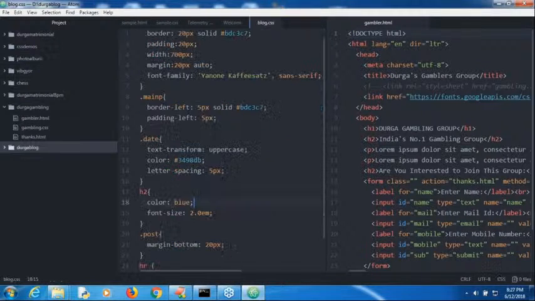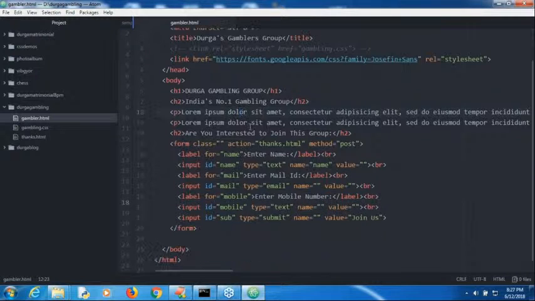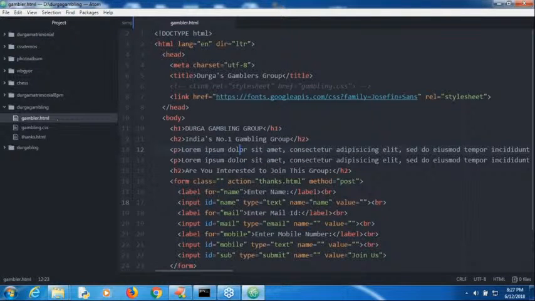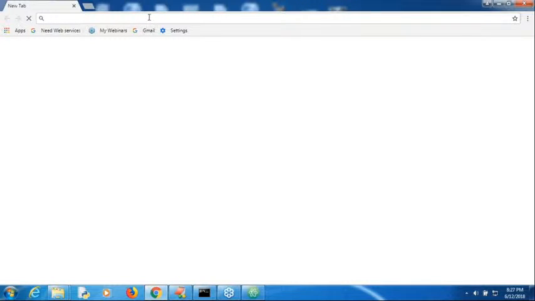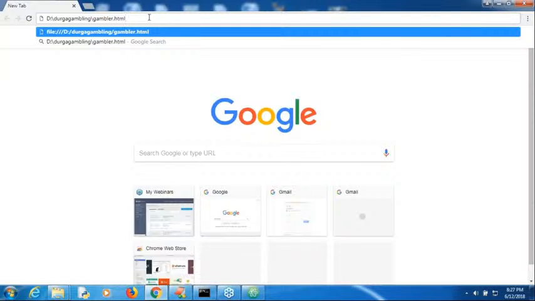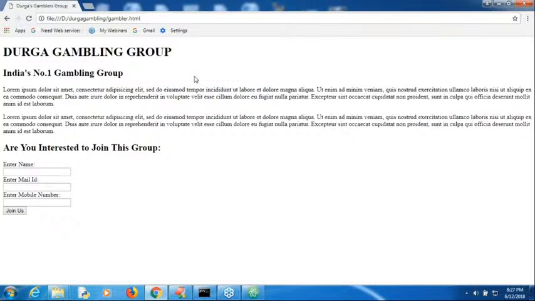Yes. Here, just have a look once, sir. This is about gambler.html, right? Assume that I want to open this gambler website. Just have a look once. Gambler, that is my own. We are going to discuss it in our sessions, right? Don't worry about that. Sir, I have joined Durga gambling group, India's number 1 gambling group, something like that.